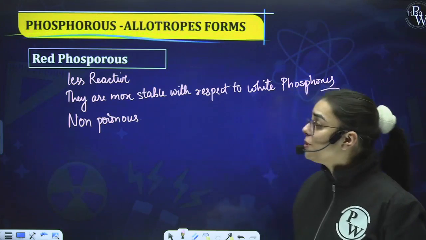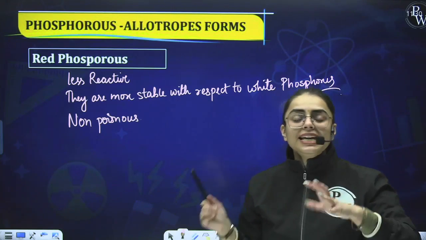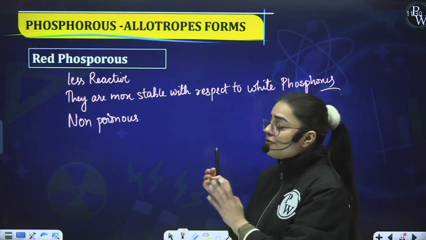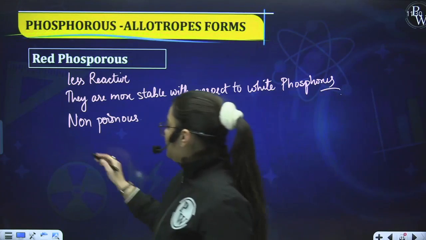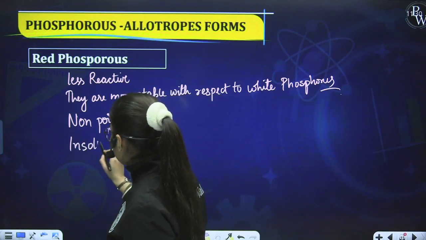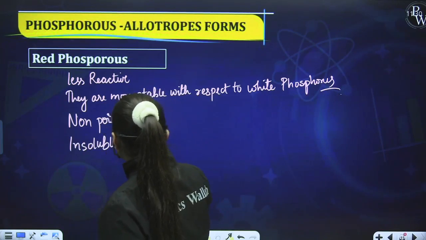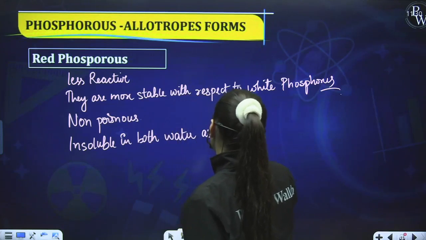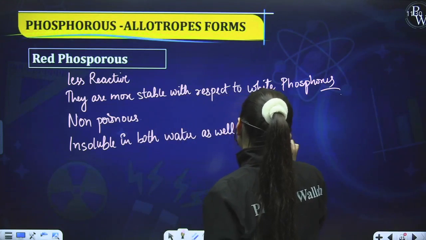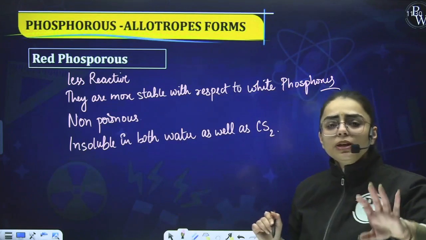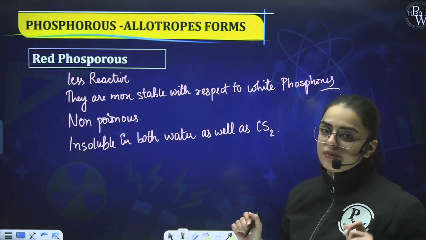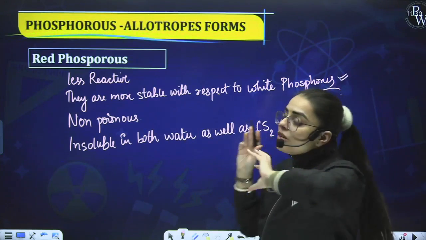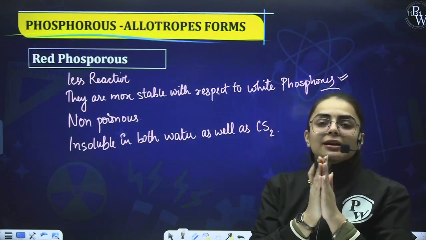Other than this, students, if I talk about its solubility, red phosphorus is insoluble in water as well as in CS2, that is carbon disulfide. But if I talk about white phosphorus, it is a different scenario: it is insoluble in water but soluble in CS2, that is carbon disulfide. Other than this, I have told you red phosphorus is more stable with respect to white phosphorus. This question is generally asked, students, so kindly focus on this thing. Right? Is it clear to you?